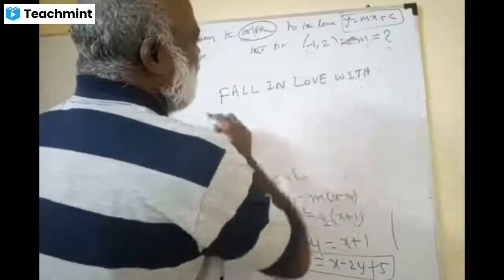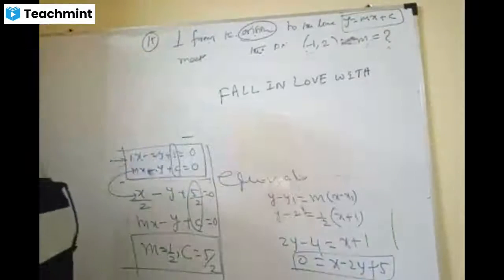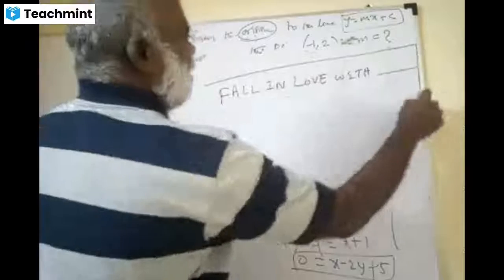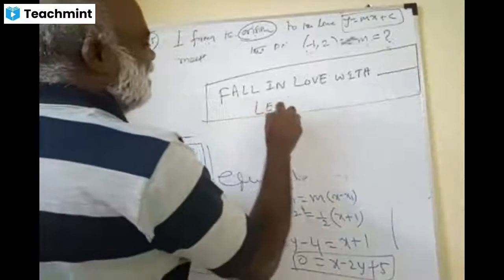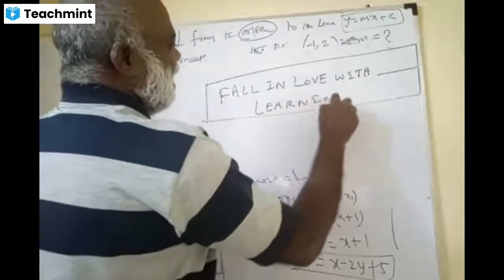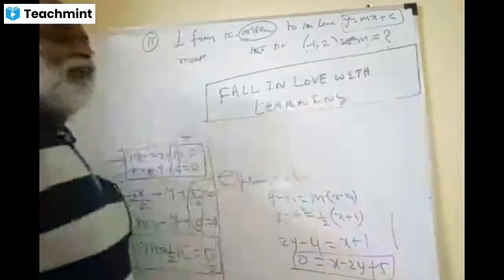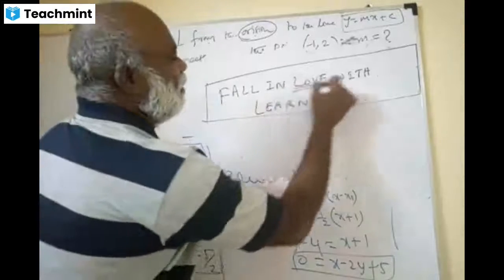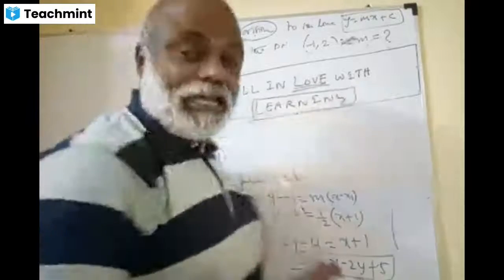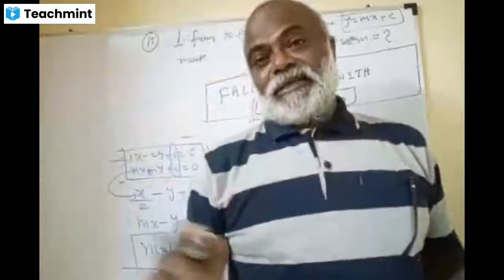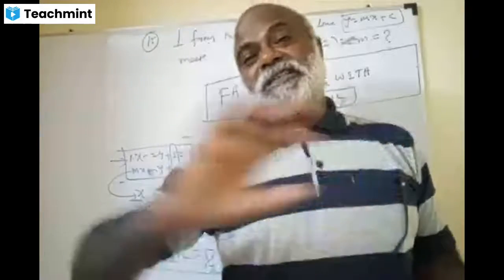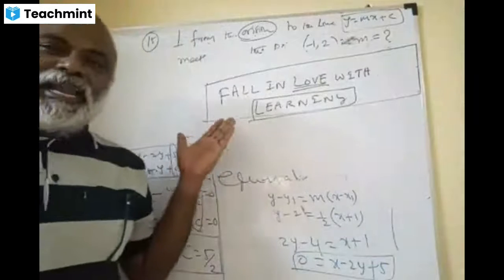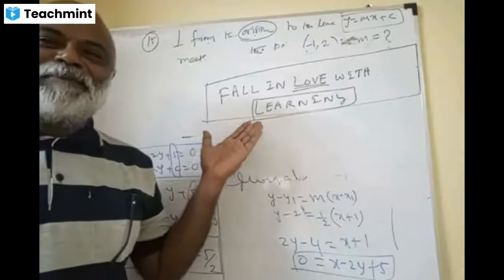Yeah. What is this? Fall in love with? Learning. Learning, sir. Learning. Brilliant. What a beautiful statement for you. Please, as a student, you must fall in love with learning. This has not happened with us. That means we are undergoing the worst crisis. What a brilliant punchline for me. This is a punchline, okay?